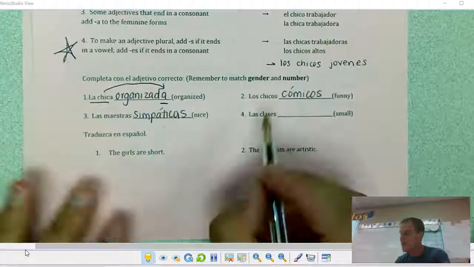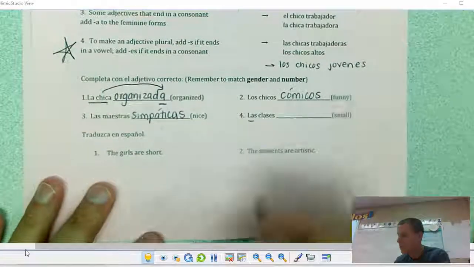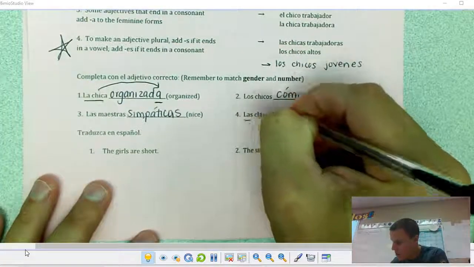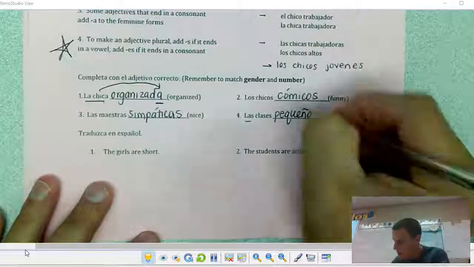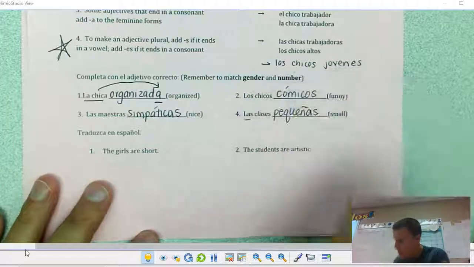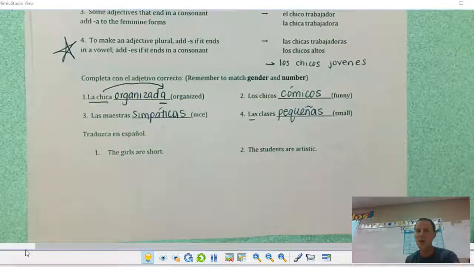Las clases, the las means it's feminine, so pequeño is small. I need to make it feminine. I need to make it plural. More than one class. That's small. Las clases pequeñas. So we're matching our subject. Okay.